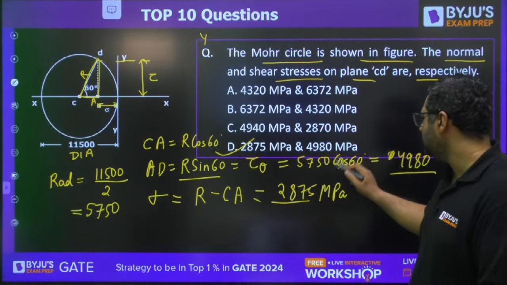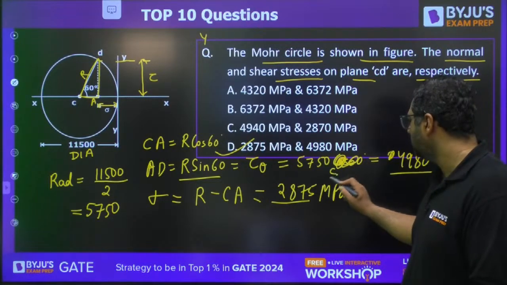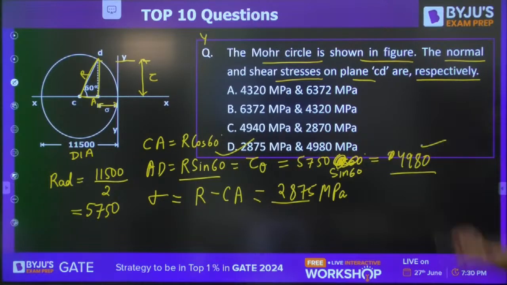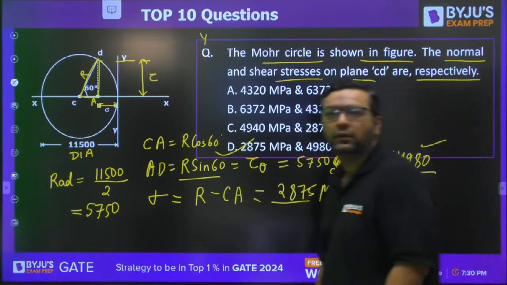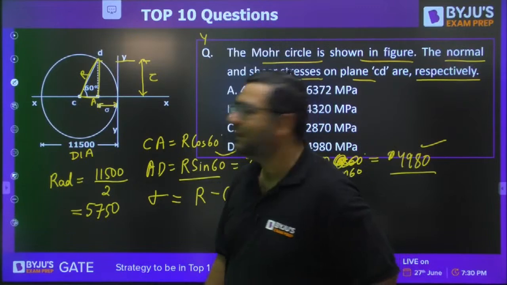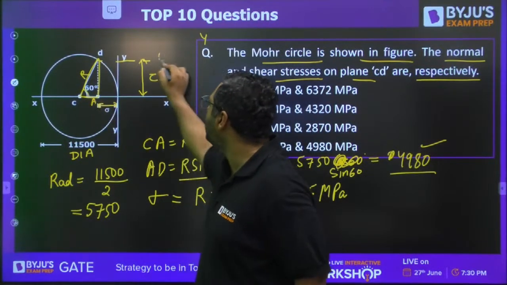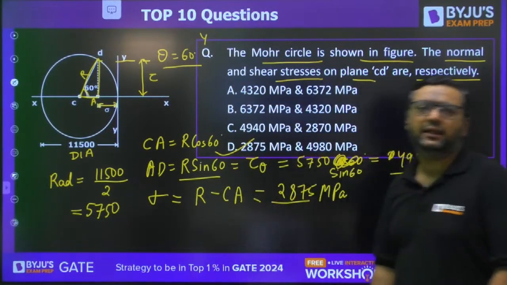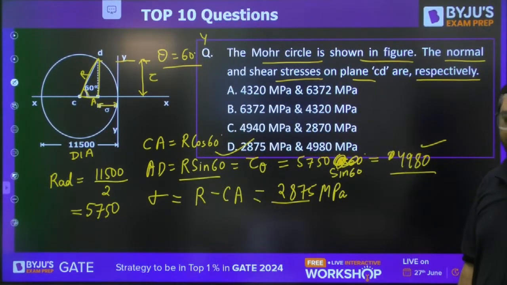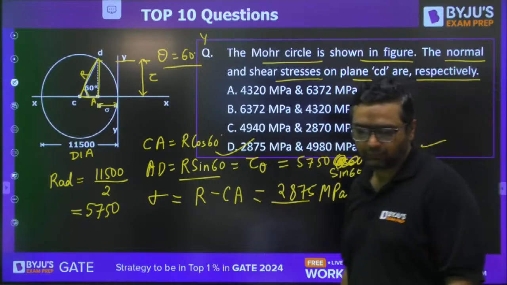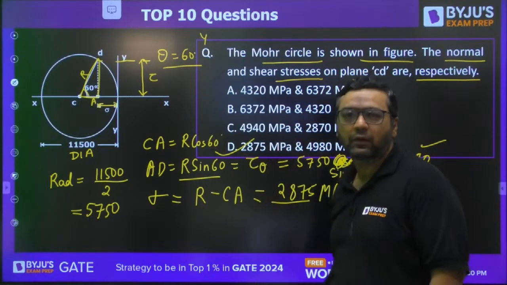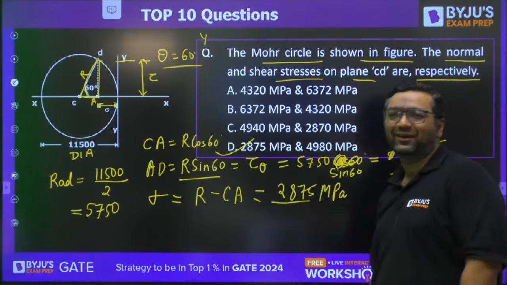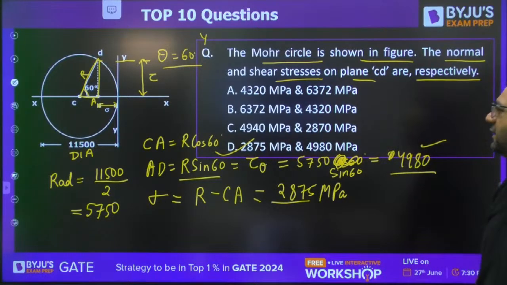Sorry, this is sine 60, not cos. R sine 60 will be this. This angle is 60 degree. Theta is 60 degree. Okay, Nirved, angle is 60 degree. I feel now you can do it. Wonderful, guys. Okay, then it's fine. You can do it by 60 degree.